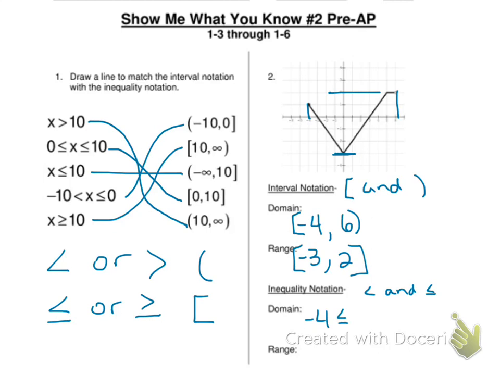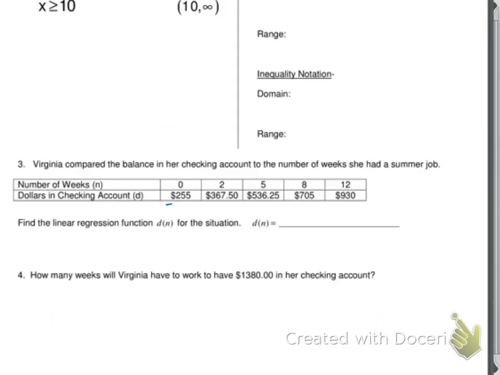So remember, a solid goes over an open. So 2 would be included in the range. And then for inequality notation, -4 is less than or equal to x, which is less than 6, and -3 is less than or equal to y, which is less than or equal to 2. So make sure you've checked both of those.